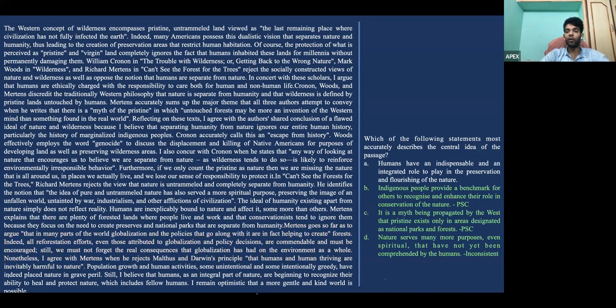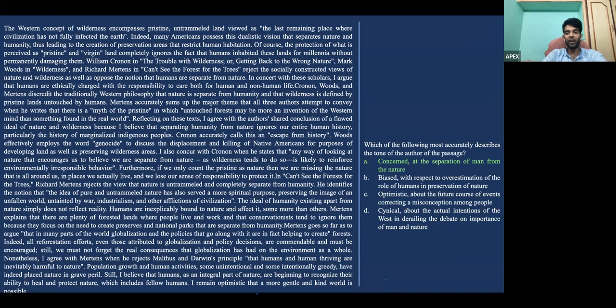Next one. Which of the following statements most accurately describes the central idea of the passage? Now, see, B and C are what? Partial scope. Why are they partial scope? Because we're only talking about the indigenous people in one and the Western ideas in the other. And D is inconsistent because when we say that nature is serving these many purposes and yet to be comprehended by humans, in the passage he's talking about how humans have realized all this, and that we are not separate, we're not distinct from nature, right? So that's also inconsistent. So our right answer should be A.